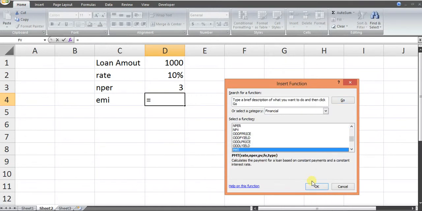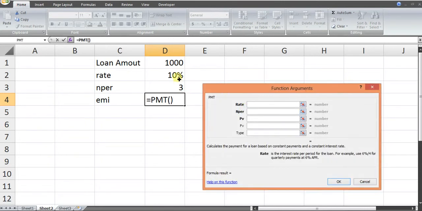We'll have to use the formula of PMT. Rate is 10%, number of periods is 3, PV is positive, future value is 0, and type, in a loan specifically, is always 0.